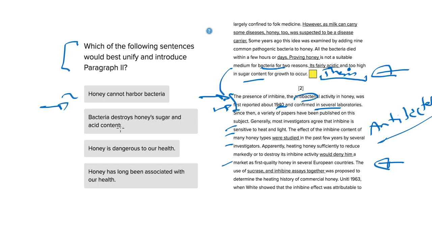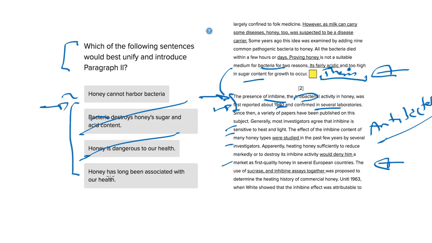Bacteria destroys honey's sugar and acid content. We're not talking about what bacteria does to honey. We're talking about how honey is good at fighting off bacteria. It's got inhibine, the antibacterial activity that's present in honey. That's what we're talking about. So that doesn't make a lot of sense. Honey is dangerous to our health. Well, if honey can help fight off bacteria, it wouldn't be dangerous to us. It would help us. So we can take off answer C from our list already.